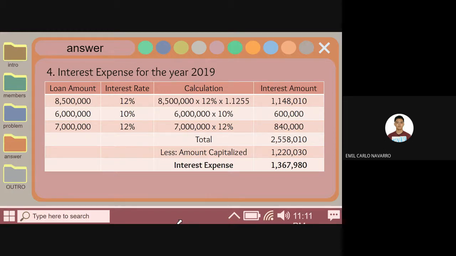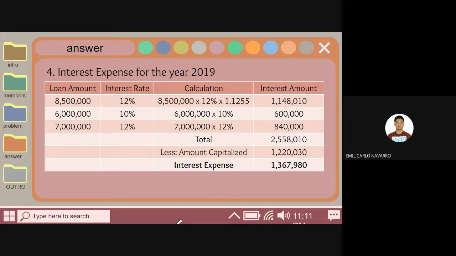First, we need to find the interest amount for the 8,500,000 loan amount, which is multiplied by 12%. So the interest amount is 1.148 million. For the second loan amount, which is 6 million, we multiply it by 10%, which is 600,000. And lastly, the 7 million times 12% interest rate is equal to 840,000.